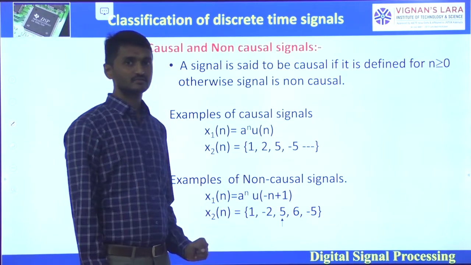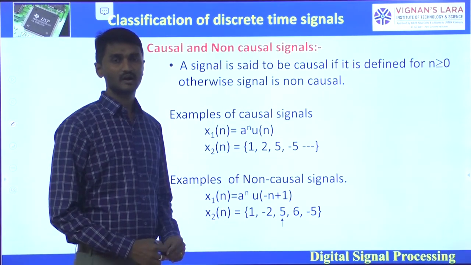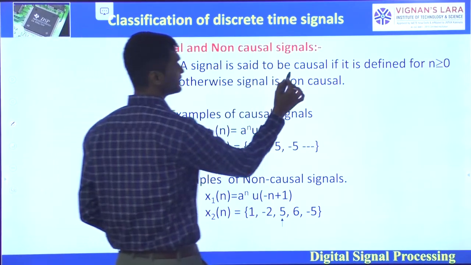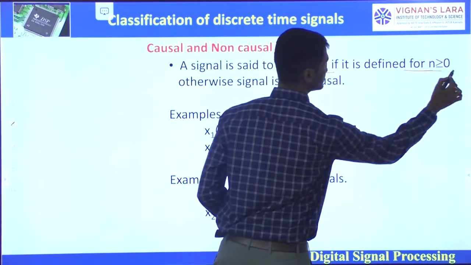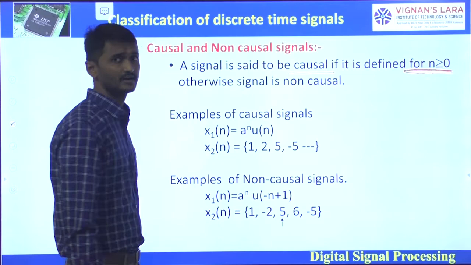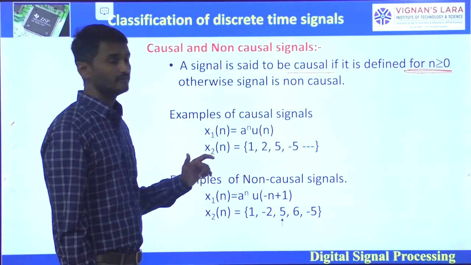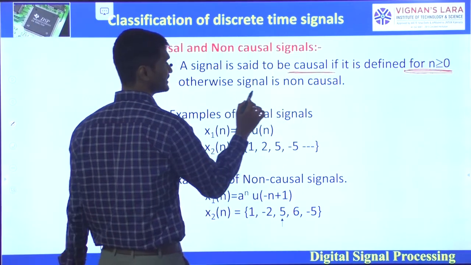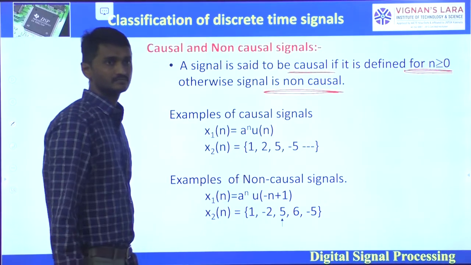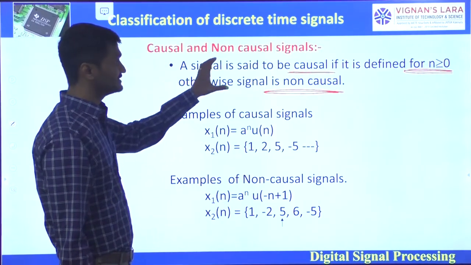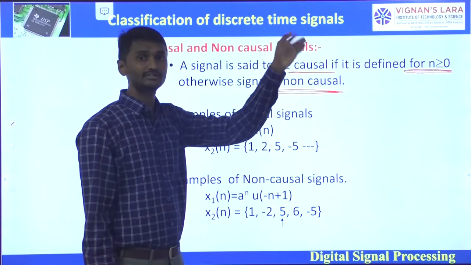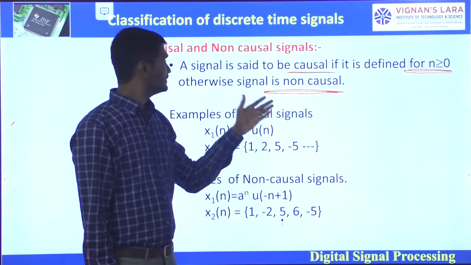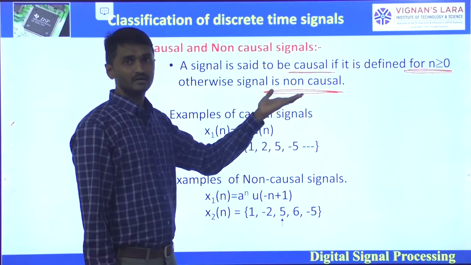So the last classification is causal and non-causal signals. So what is a causal signal? A signal is said to be causal if it is defined only for n greater than or equal to 0. Otherwise, the signal is said to be non-causal. That means the signal is defined only in positive time. If it is not, then the signal is said to be non-causal.